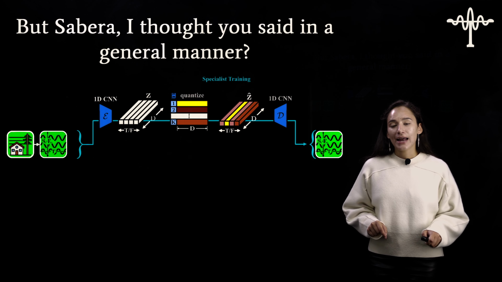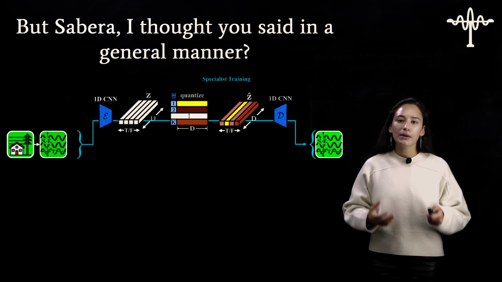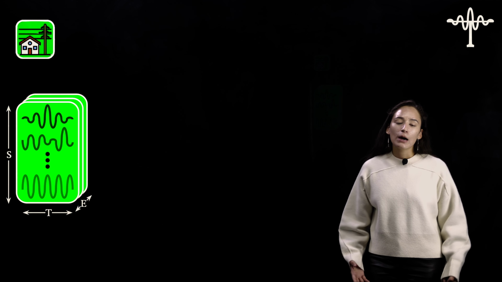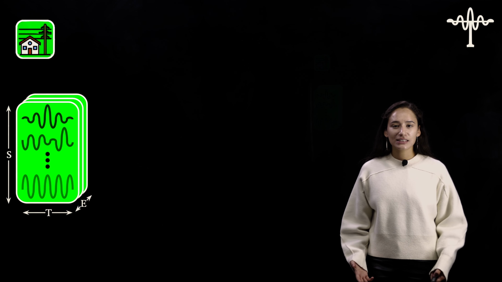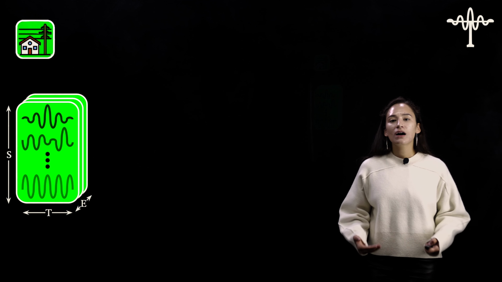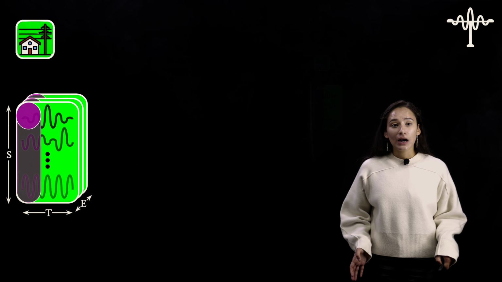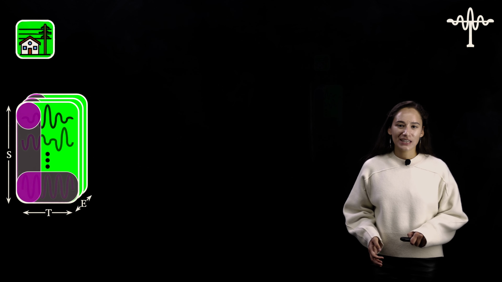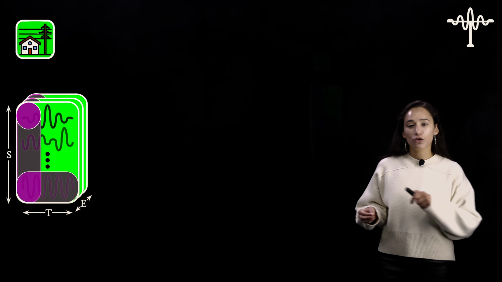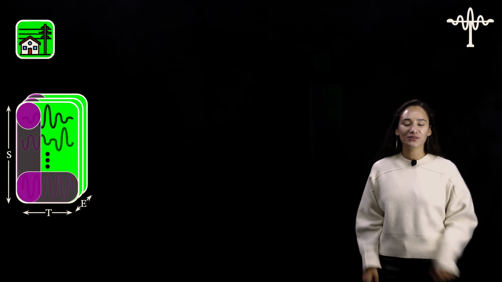So in order to understand how we can adapt this whole thing to work in a generalist manner, we have to understand a little bit more about time series data. And to do that, we're going to use electricity. Now, most time series data is organized by S sensors, T time steps, and E examples. And we can actually apply the VQVAE across any of these dimensions: the sensor dimension, the example dimension, or the time dimension. And we can actually apply the VQVAE in chunks. It doesn't just have to be across one dimension. It can be a tensor across this whole bigger tensor.